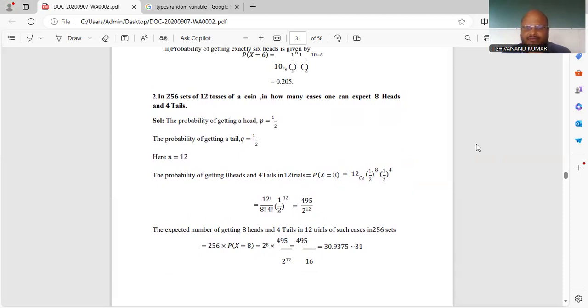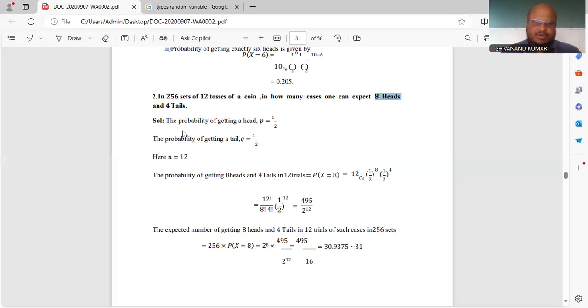Then here you have to find 8 heads. In 12 tosses, 8 heads means the remaining 4 are tails. 8 plus 4 is nothing but 12. So I can take P of x is equal to 8 or P of x is equal to 4. Both give the same answer, so don't get confused. Whatever answer you get for P of x is equal to 8, you get the same for P of x is equal to 4. The answer is 495 by 2 power 12.